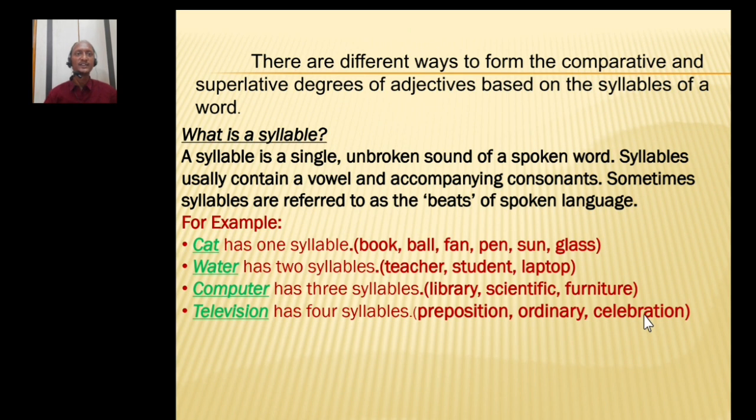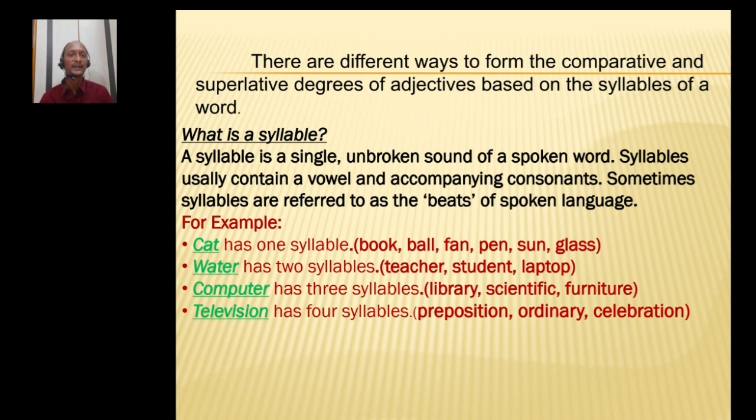So there are different ways to form the comparative and superlative degrees of adjectives based on the syllables of the word. So what is syllable? How to find out the syllable? Syllable means when you talk about a word, when you pronounce a word, how many times you are stopping. The single unbroken sound of a spoken word is considered as the syllable. Syllables usually contain a vowel and accompanying consonants. Sometimes syllables are referred to as the beats of spoken English.